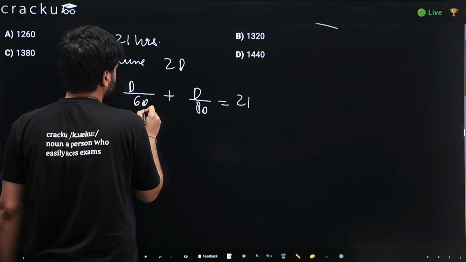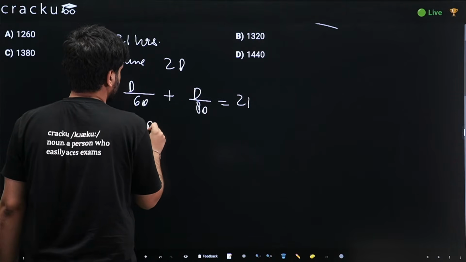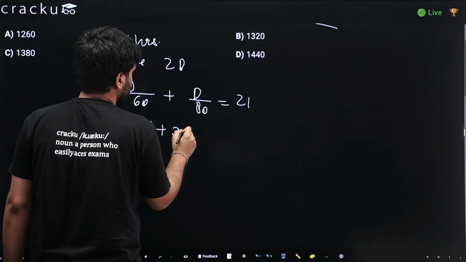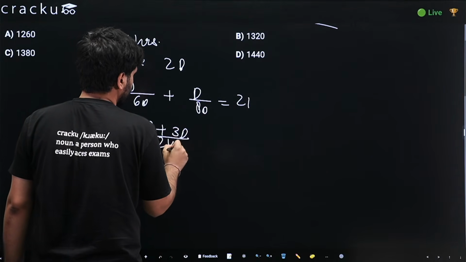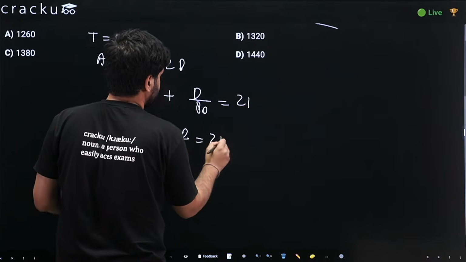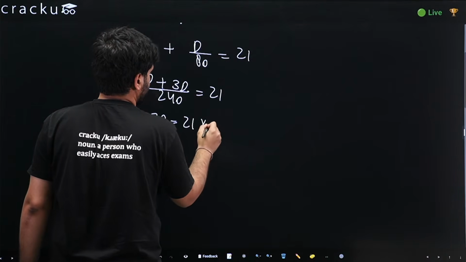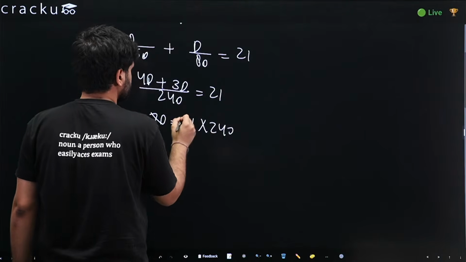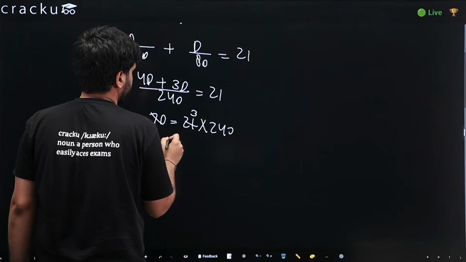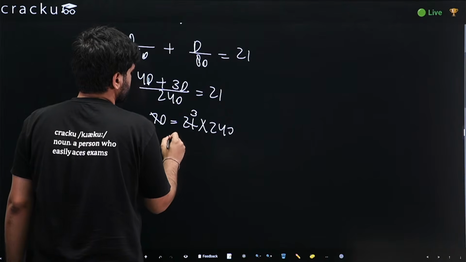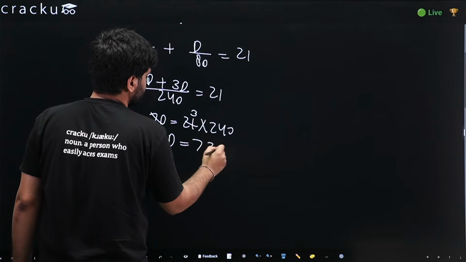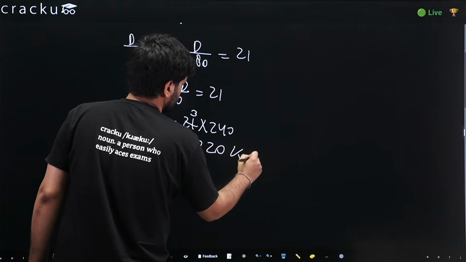Now 240 would be the LCM. So 4d plus 3d upon 240 is 21. So d came out as 720 kilometers.